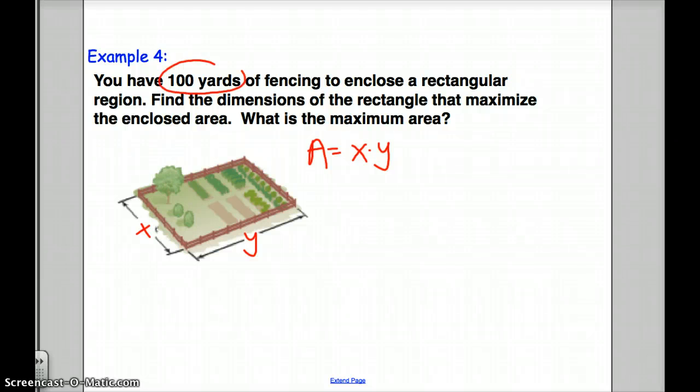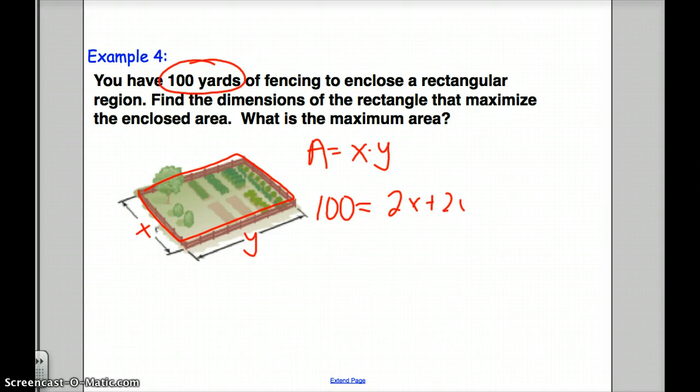But the other equation I know is about the perimeter. I know the perimeter has to equal 100. And the perimeter is found by adding x plus y plus x plus y, or 2x plus 2y. Okay, I'm going to take a moment to solve this equation for y. This video is getting long, so I'm going to pause it here, solve it for y, and then continue watching.